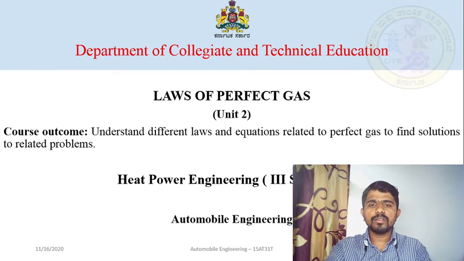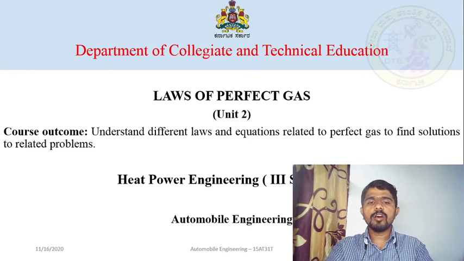So dear students, in the last two sessions we have discussed gas laws, perfect gas, and the combined gas law, that is the general gas equation. What was the necessity of that combined gas equation? In actual cases, the three variables, temperature, volume and pressure, are not constant and will vary simultaneously. To deal with these practical cases, there is a necessity of combining Charles' law and Boyle's law, which gives you the general gas equation.